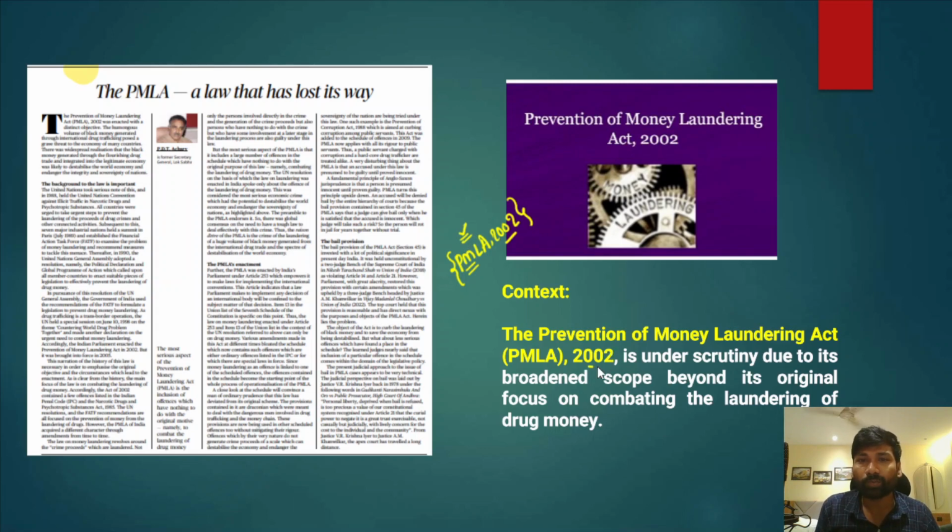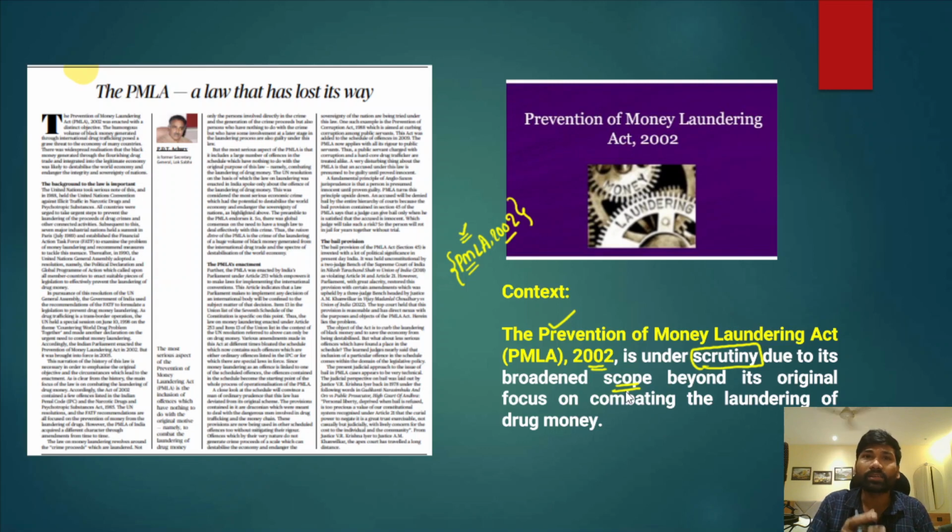The Prevention of Money Laundering Act 2002 is actually under scrutiny. The author says it is under scrutiny because of its broadened scope. Earlier, only money from drug trafficking was considered part of the Act.